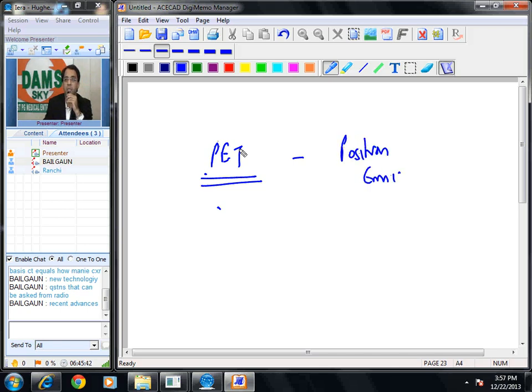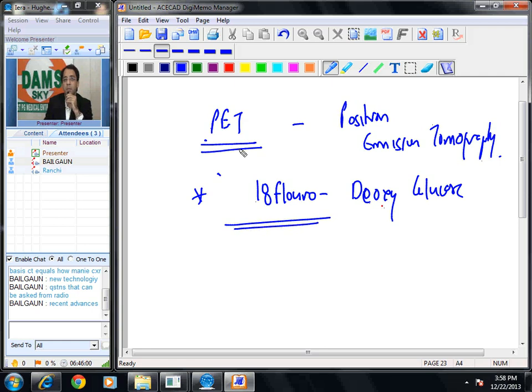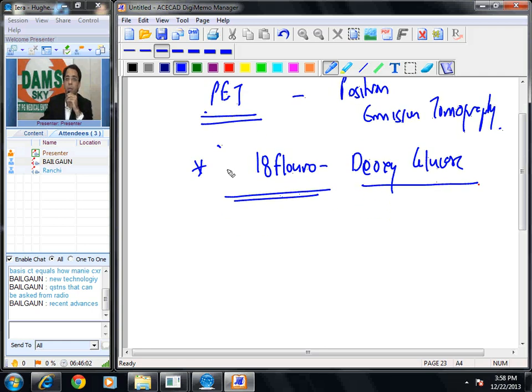Positron emission tomography. Okay. First question. What is the isotope used commonly in PET scan? 18 fluorodeoxyglucose. Okay. 18 fluorine is the radioactive substance. Deoxyglucose is the carrier.